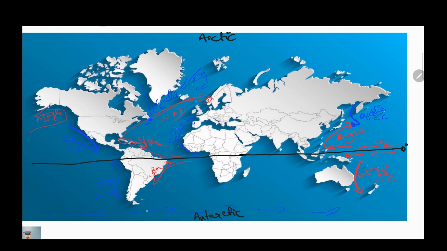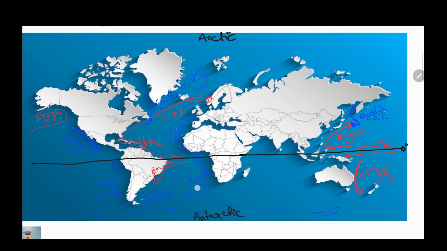This will move like this. It is also one round it will take, it is drift also form. Now cold current. One cold current comes like this. See this, that is called the Falkland cold current, and another cold current this will move like this, that is Benguela cold current.